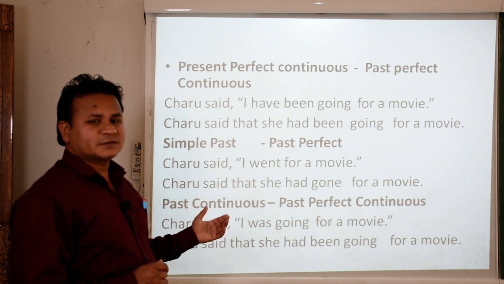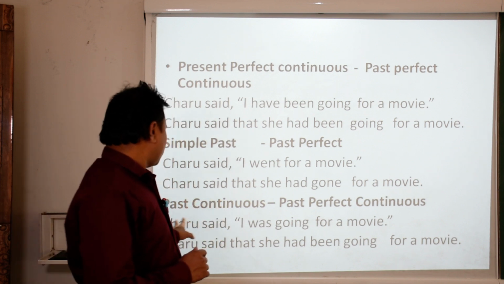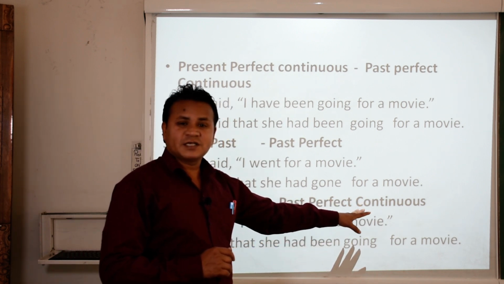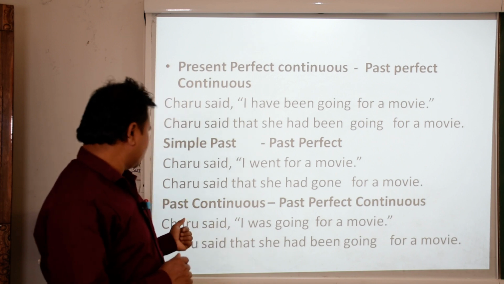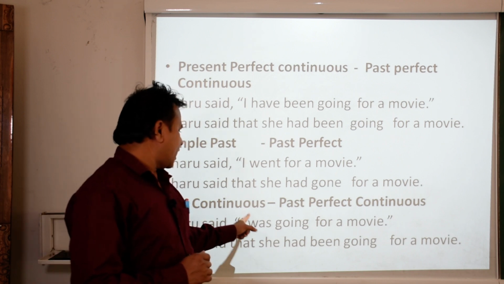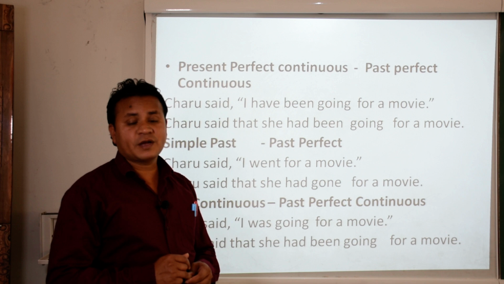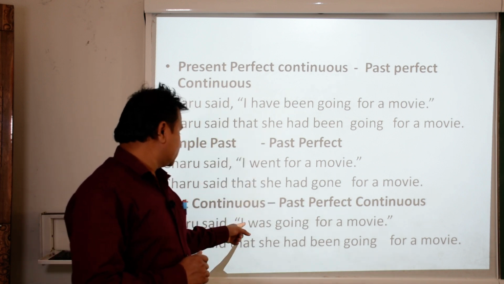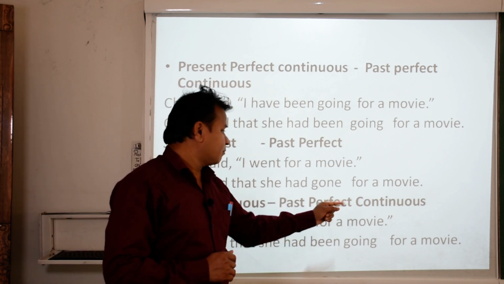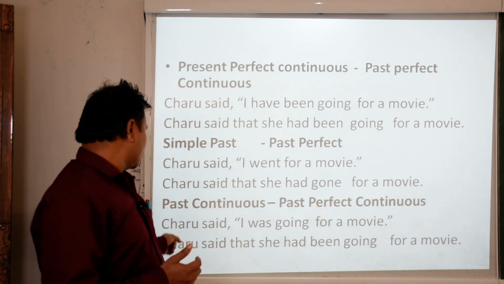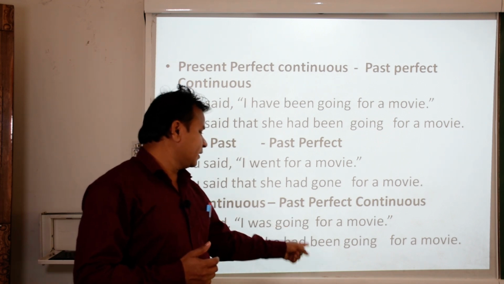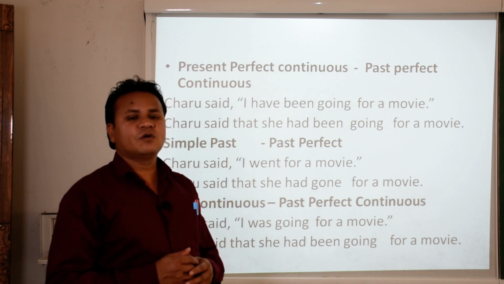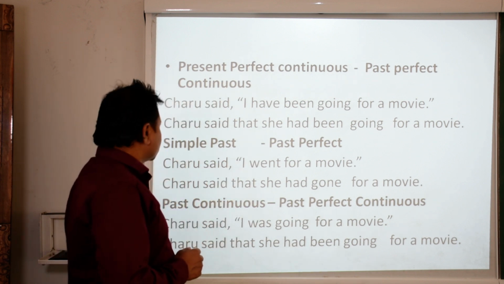Look at the next rule. Past continuous. Past continuous changes into past perfect continuous. How? Let us see the example. Charu said, I was going for a movie. Now, this was will change into past perfect continuous. How is it? Charu said that she had been going for a movie. She had been going for a movie.